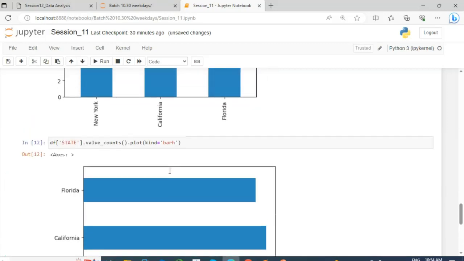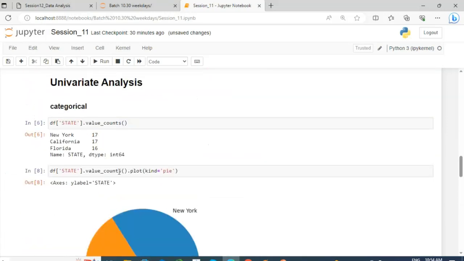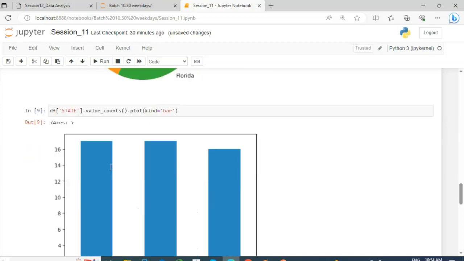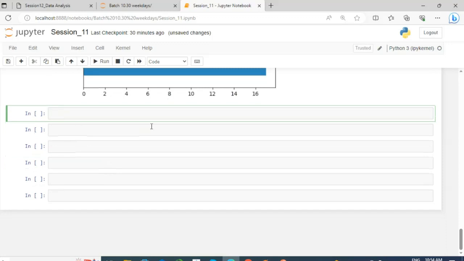So in this way we can analyze categorical data by using such types of graphs. Next is a count plot. A count plot is a plot which shows the count of each category. But to generate a count plot, we require some other libraries. We require a library called Seaborn.